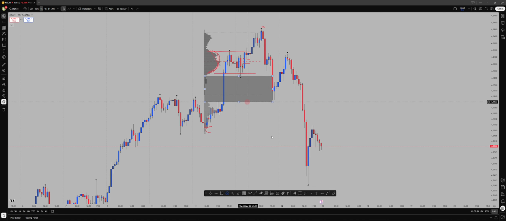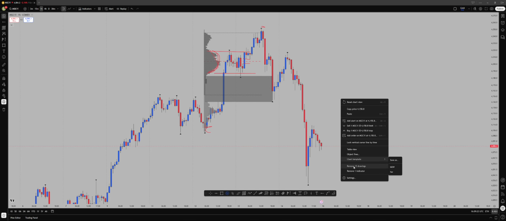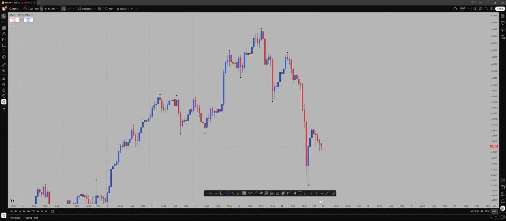Now let me go over to the other types of profile we have over here on TradingView. So we have visible range, and this is anchored.